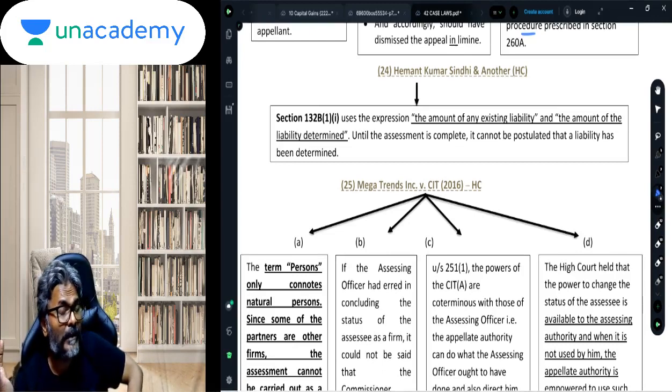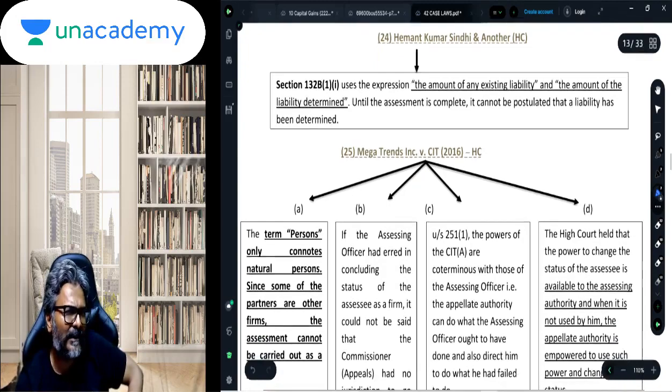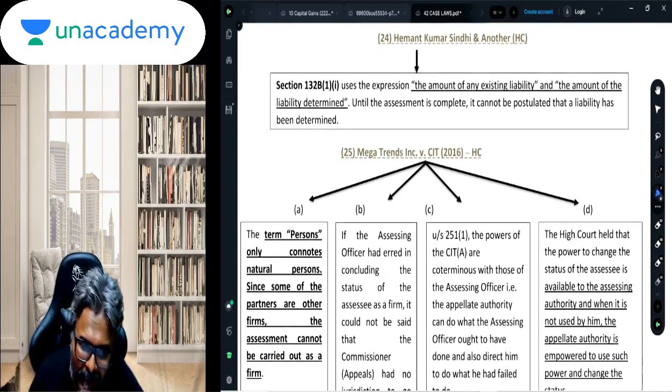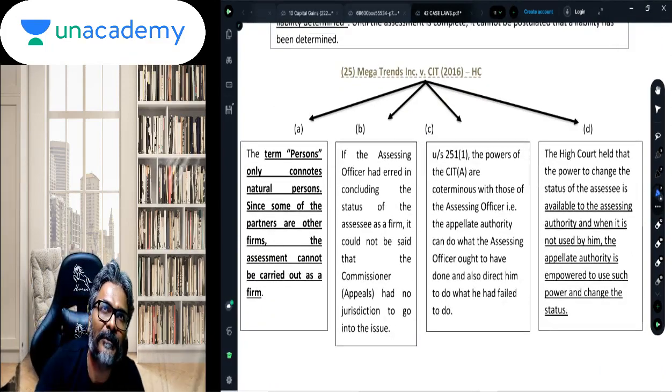Is this application justified? The answer is no, because what the department can do as per the law is to adjust the asset against the liability determined on completion of the assessment in consequence of the search, which has yet to take place. Hence such an adjustment, if at all done on the basis of the application, will be considered invalid, students. Is that clear to all of you? Fine, students.